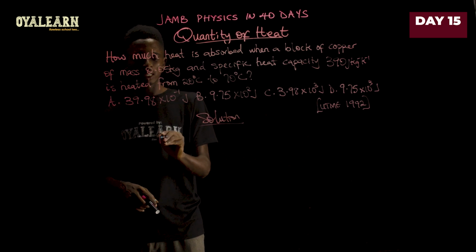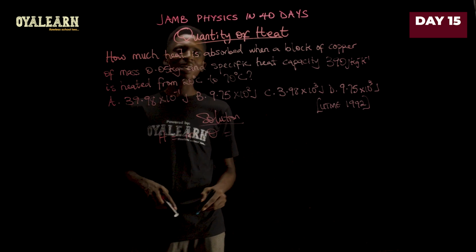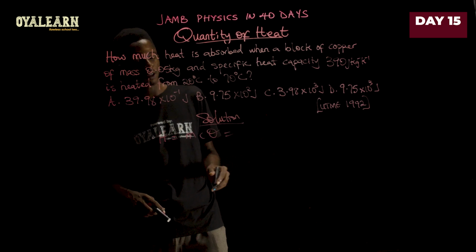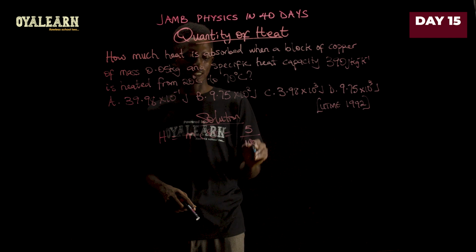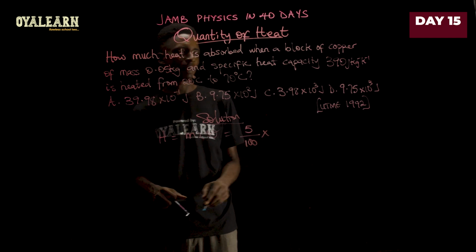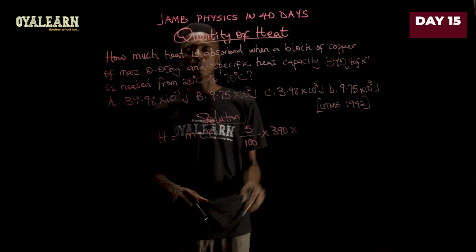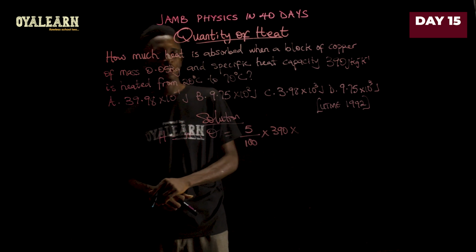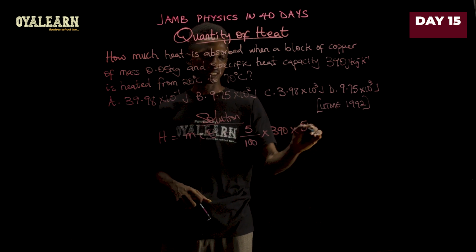Now the quantity of heat equals mcθ. Now the mass is 0.05 kilogram, which is basically 5/100 in kilograms, multiplied by the specific capacity, which is 390, and then multiply this by the temperature change, which is from 20 to 70. That will give us 50 here.